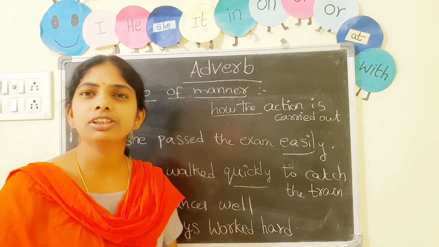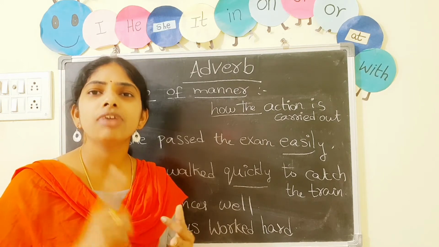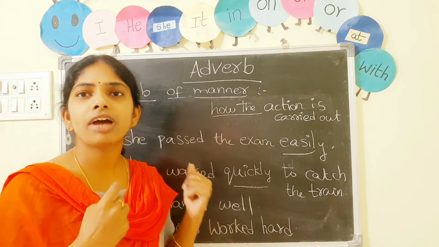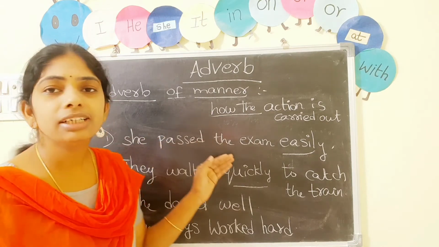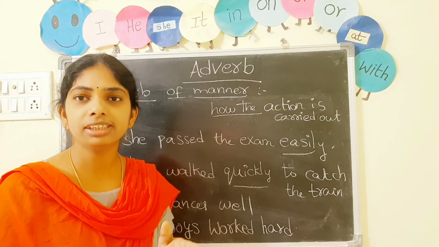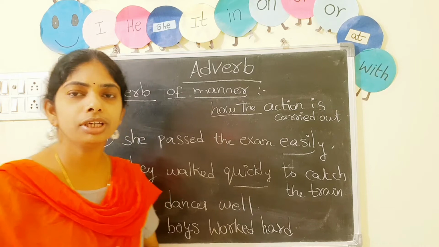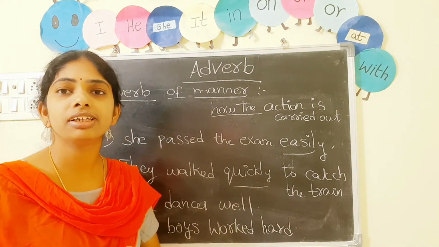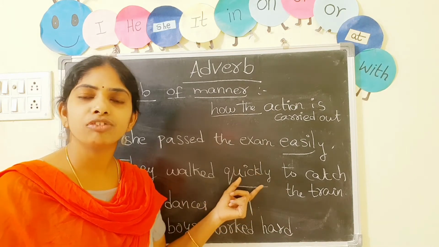Okay, a few examples are hardly, sweetly, slowly, fastly, quickly, happily. These all are examples of adverb of manner. Okay, here there are a few examples. She passed the exam easily. Make a question. Okay, how she passed? Easily. So easily is an adverb. Okay. They walked quickly to catch the train. How they walked? Quickly. So quickly is an adverb.